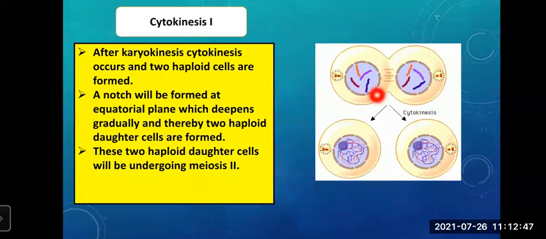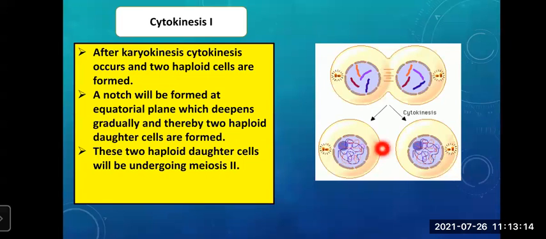A notch will be formed at the equatorial plane. You can see this constriction. This notch forms at the equatorial plane, which deepens and gradually two haploid daughter cells are formed.